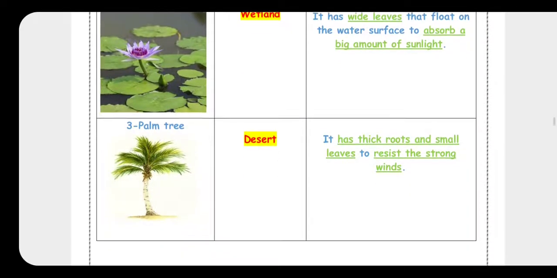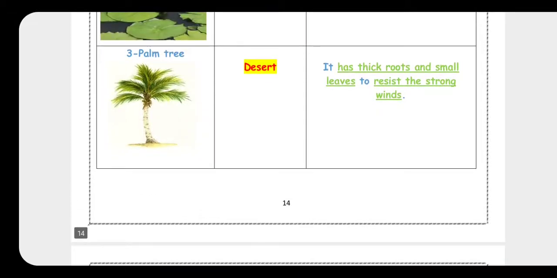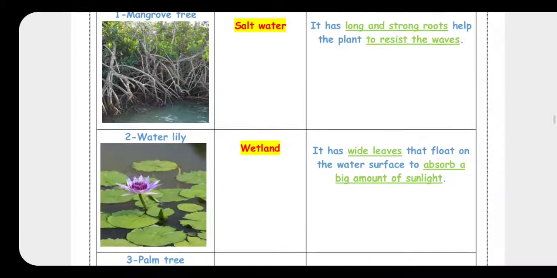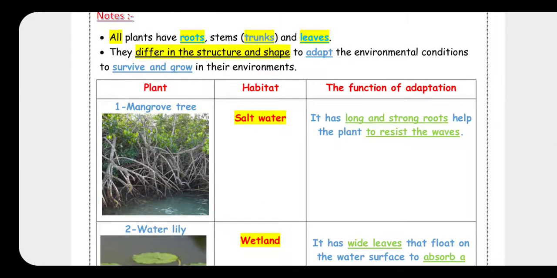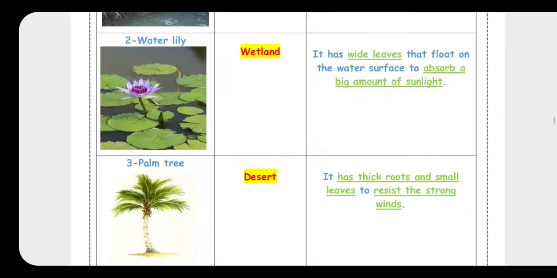After that, the palm tree lives in the desert. You have to know it has thick roots and small leaves. Why? To resist the strong winds. So the plants that live in water have long and strong roots to resist the waves, but the palm tree, because it lives in the desert, has thick roots and small leaves to resist the strong winds.